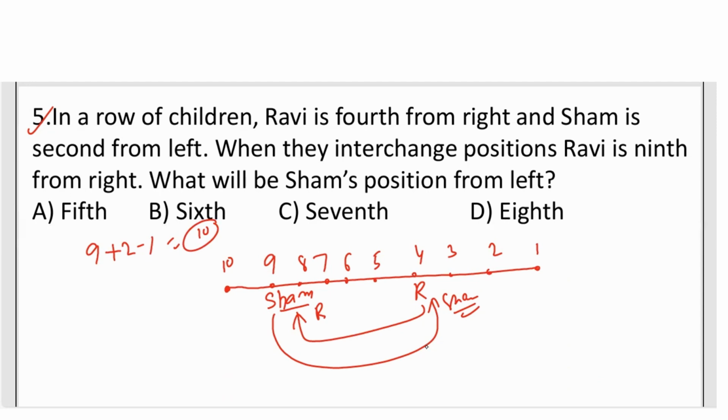Now our question is: what will be Sam's position from left? So this is the left. Ravi is here at ninth position, and Sam was initially here at second position. So this is the second number. So here there should be only one place. So this is 9, so this is 10. So 1, 2, 3, 4, 5, 6, and 7. Seventh is the new position of Sam. So our question is what will be Sam's position from the left, so the correct answer is seventh position.